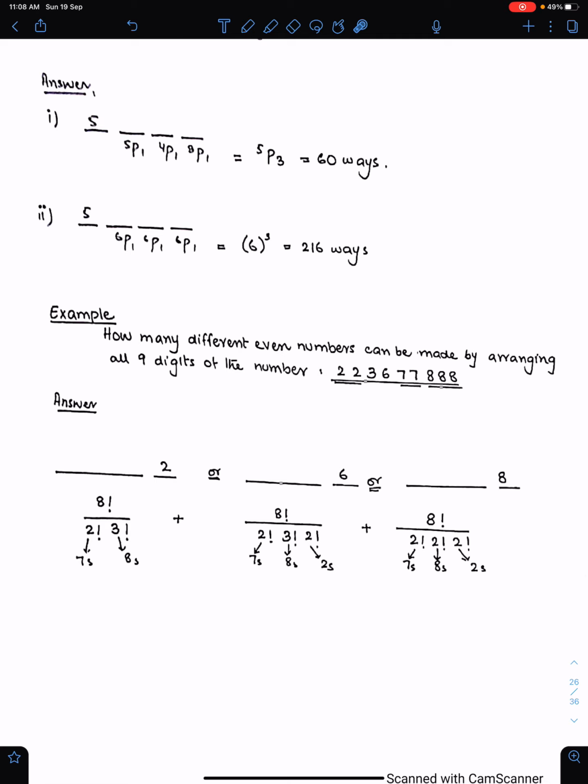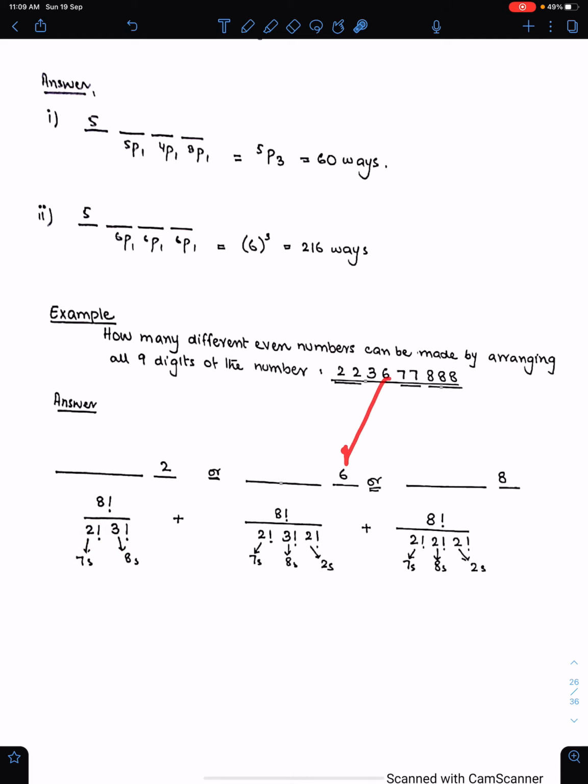Next question. How many different even numbers can be made by arranging all 9 digits of the number? Since digits are repeated, the arrangement of last digit is very important. You have to make separate arrangement for the last digit. So when we have 2 here, then we know there are 3 8s and 2 7s. So we have 8 digits when we have 2 here. So 8 factorial and 3 factorial for 3 8s, and 2 factorial for 2 7s.